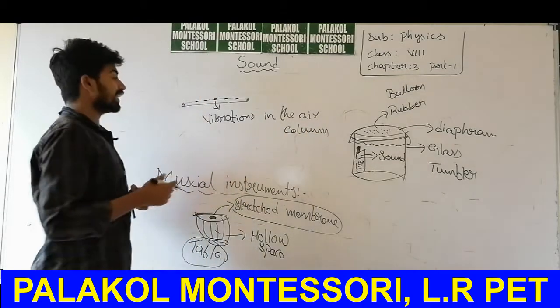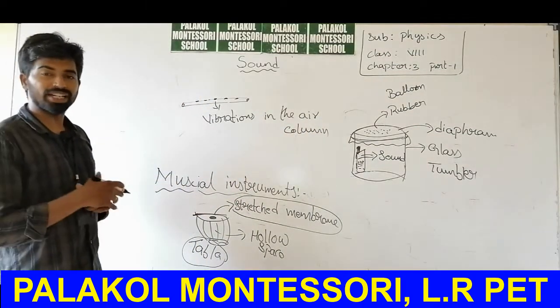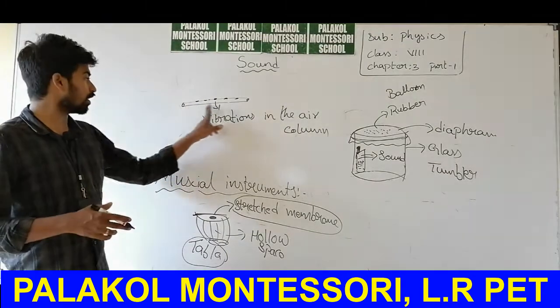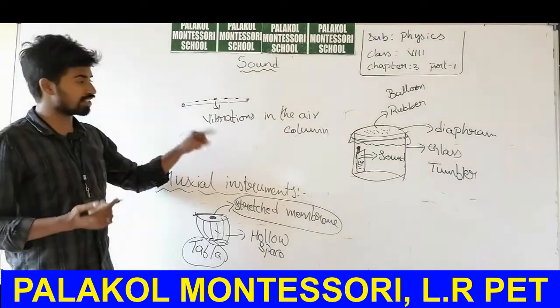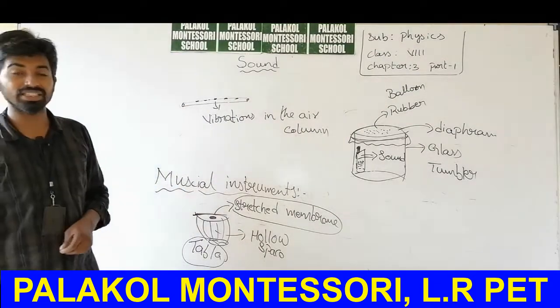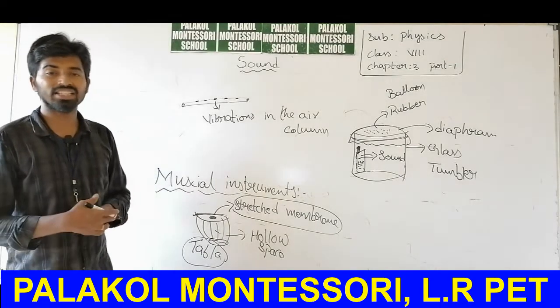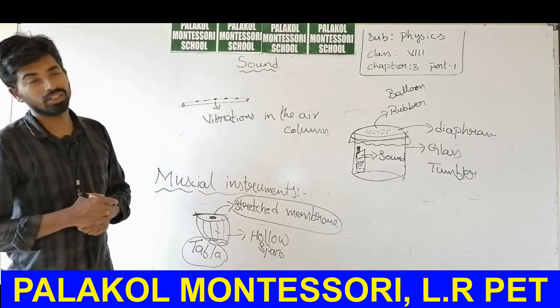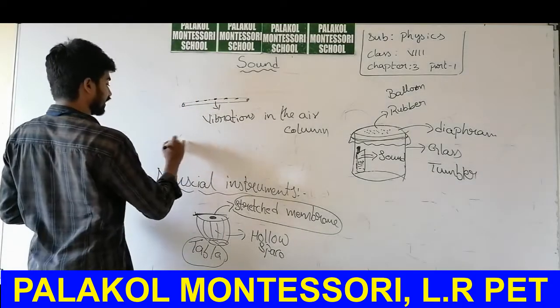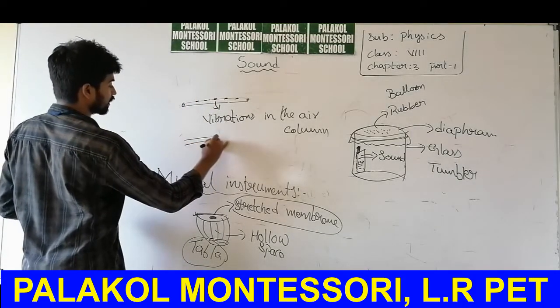So here, the vibrating part in the flute, the part which creates the sound, is the air column. The air column means a narrow tube, that's why we call it a column. The air column present inside the flute will produce sound. So similarly in a sitar, violin or guitar, what happens?